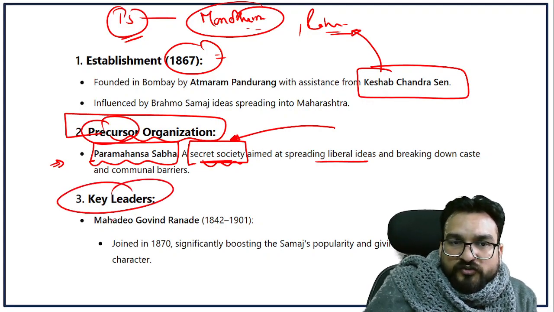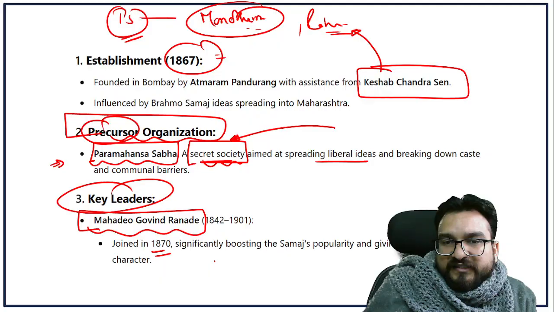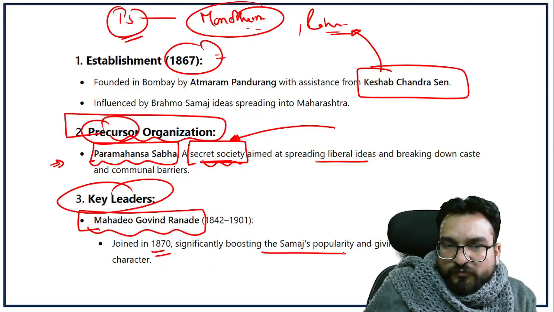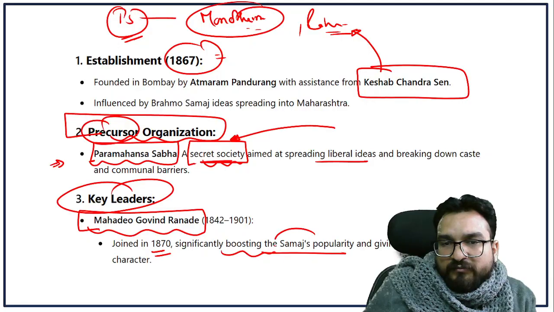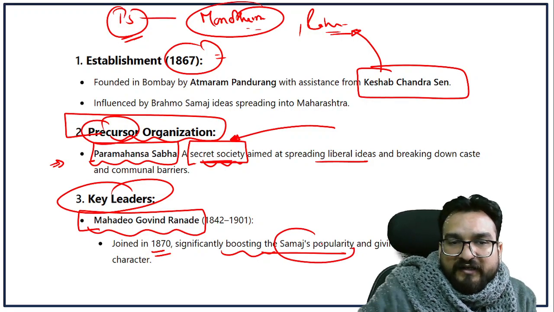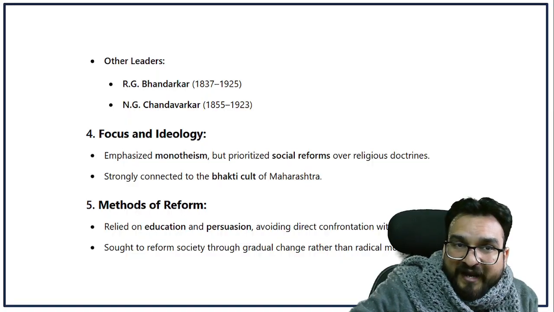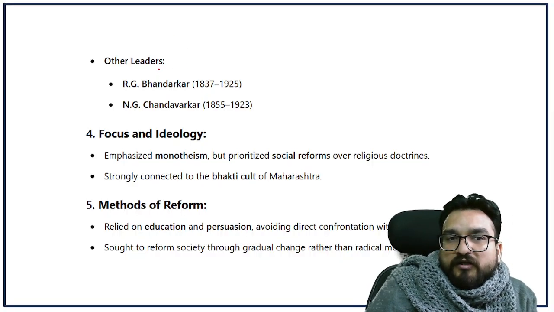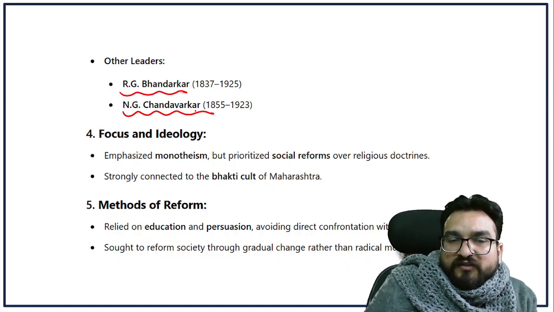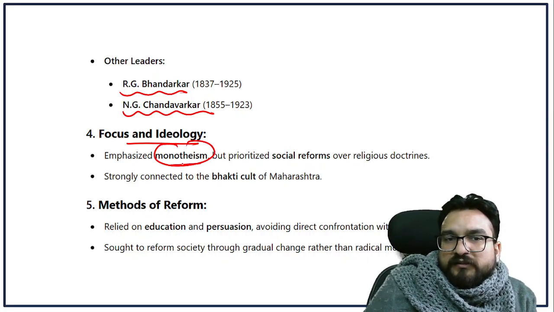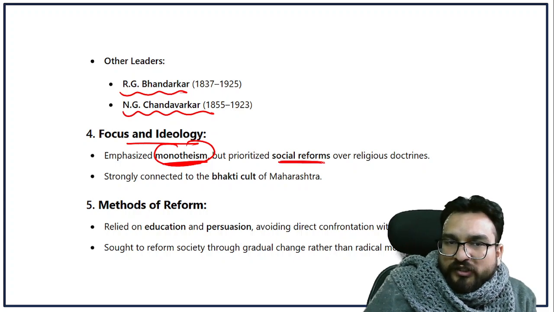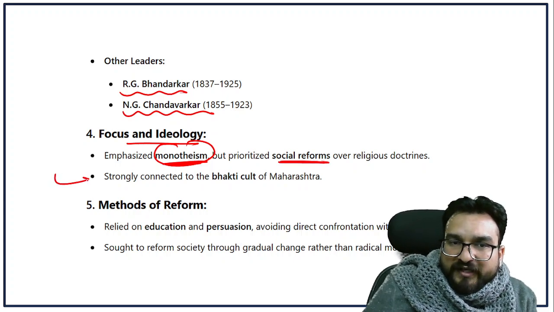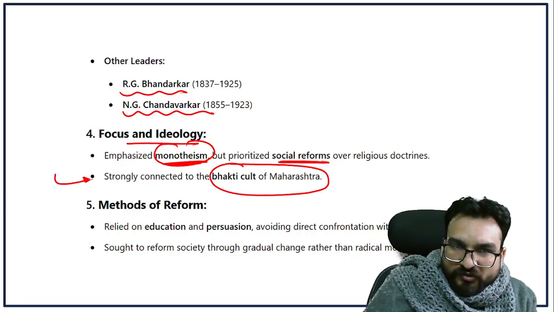Okay. So among the key leaders you will find Mahadev Govind Ranade, who joined it in 1870. By his joining the Samaj, its popularity began, right? And it had an all-India character after M.G. Ranade joined. Also R.G. Bhandarkar and N.G. Chandavarkar were associated with it. Their focus and ideology were again the same, monotheism and social reforms. Okay, and they were also connected with the Bhakti cult of Maharashtra, guys, right?